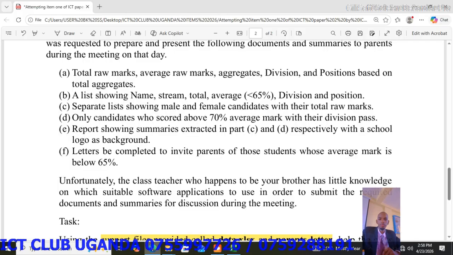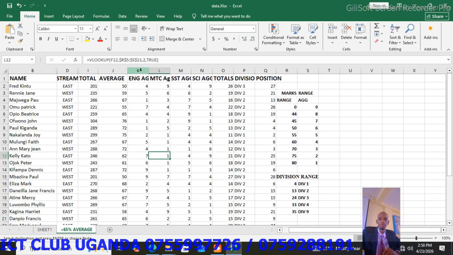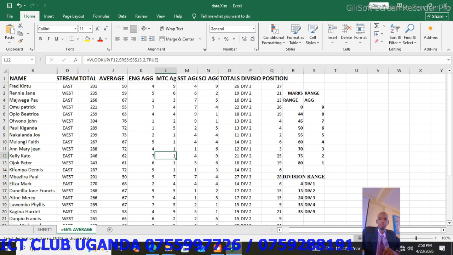Look at our question. What do they want? They want the name, stream, total, average, division, position. So come here. They want the total. Where is total? Average. Total, average. Then aggregates.